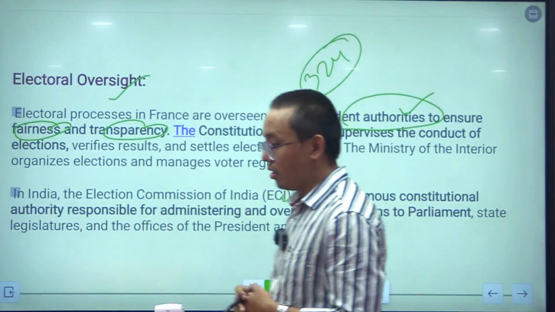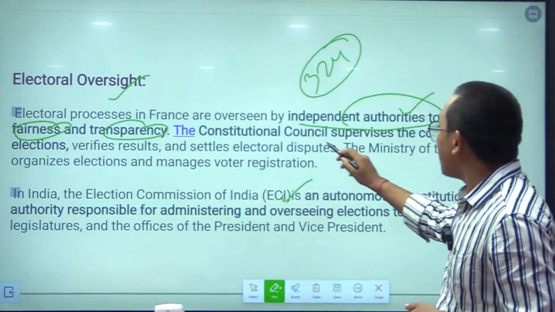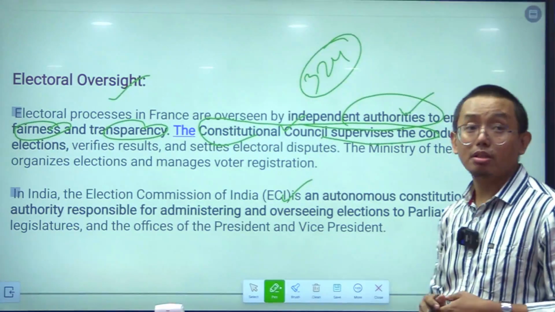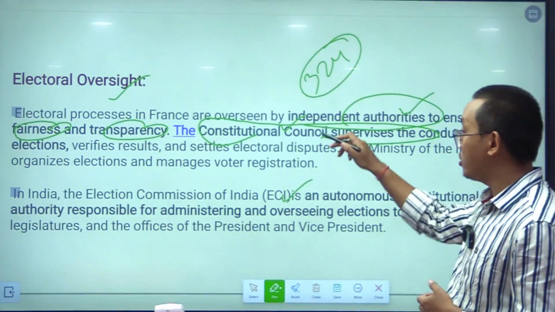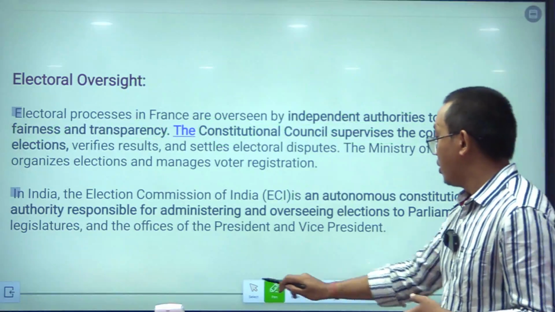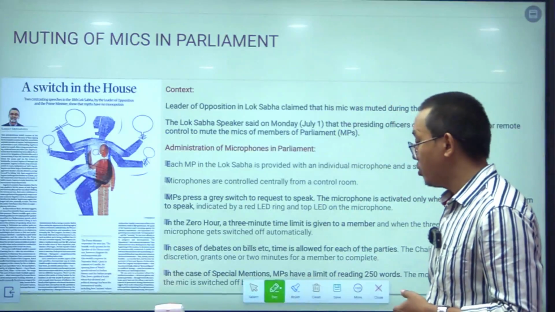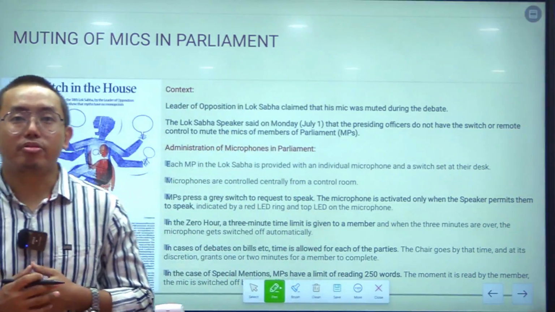The Constitutional Council, an independent body in France, conducts the election in France. So, you have to know this point: Constitutional Council and the Election Commission of India. These were all important points that we need to know about the electoral political system in France.